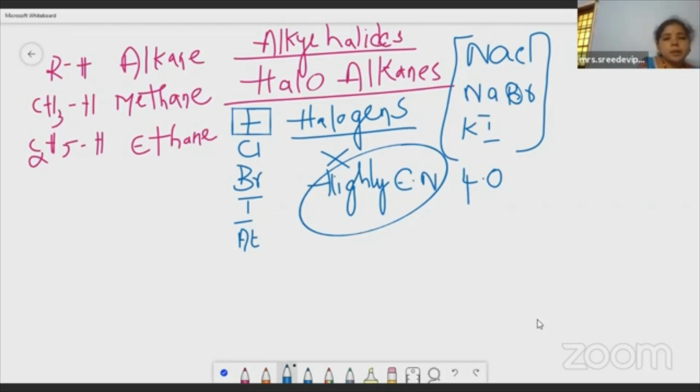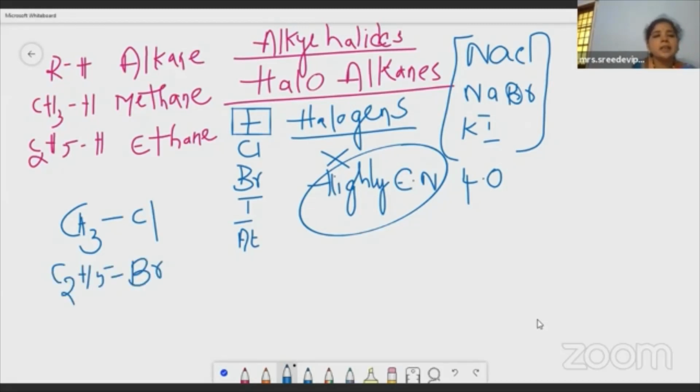So now I think you have understood about halogens and alkanes. Now what I am going to do, please see. I am going to replace this hydrogen with a halogen. So then what happens? I am going to replace this with chlorine, CH3Cl, and this with bromine, C2H5Br. So what I have done, children, is replace the hydrogens in methane and ethane with chlorine and bromine.